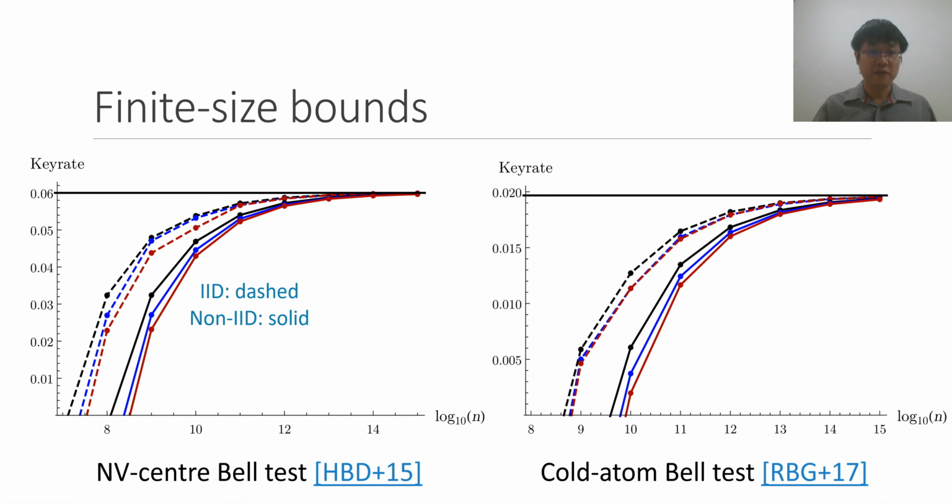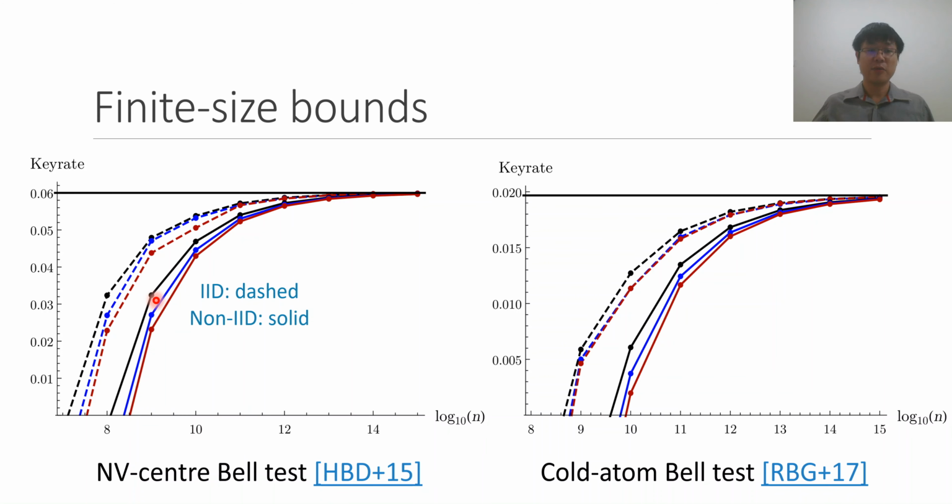But without going into details of the finite size analysis, I'll just present the results that we obtained. Here on this slide, we can see the results for the NV center Bell experiment and the cold-atom Bell experiment. On these graphs, the different colors are the finite size key rates as a function of the number of protocol rounds, and the different colors represent different security levels, so to speak, different choices of security parameter. But you can see that the differently colored graphs are not that far apart from each other, they're pretty close. This indicates that choosing different levels of security in the protocol doesn't really affect the finite size key rates all that much. I mean, you can see there is some change, but not all that much.